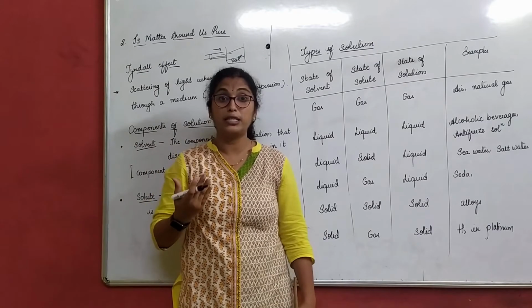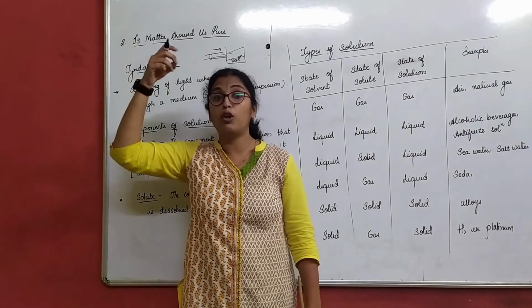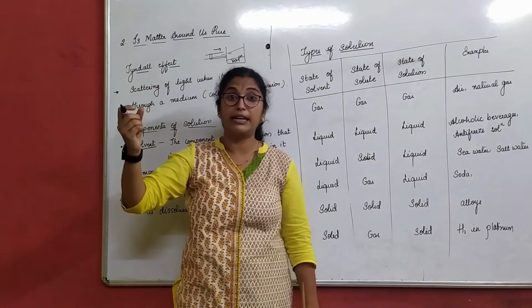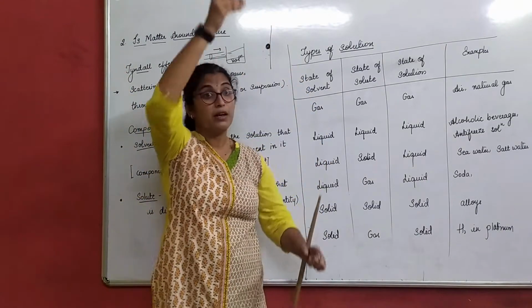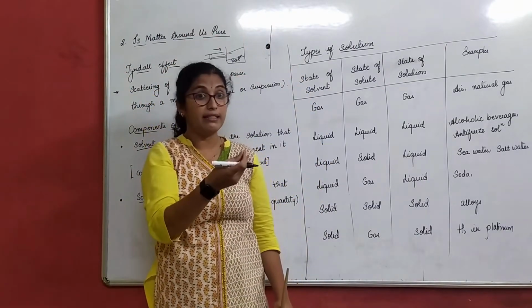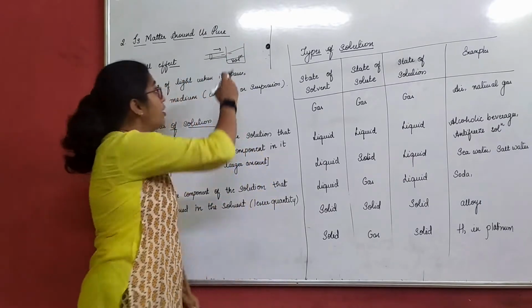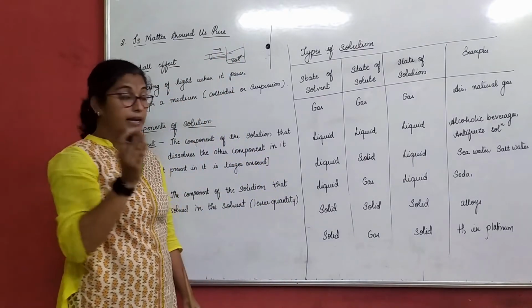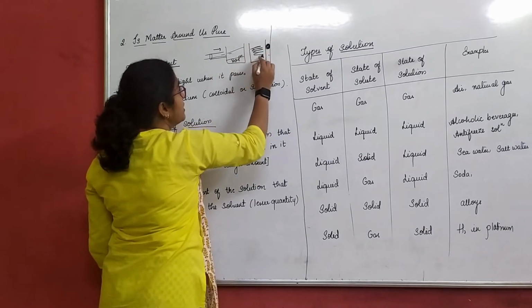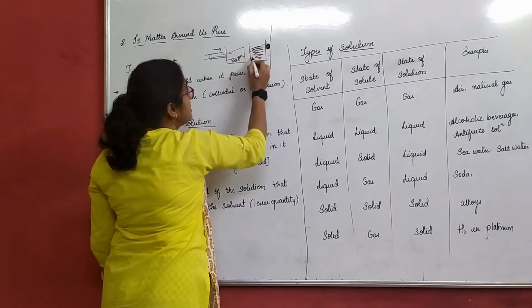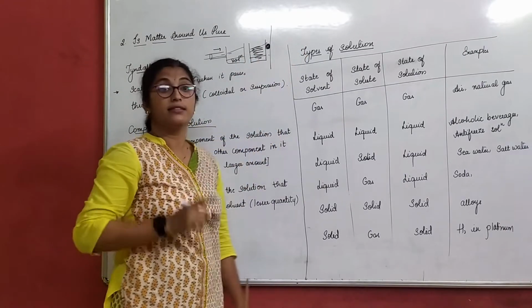As we explained, if you have a small hole near your window or door, sunlight passes, and you can see that light and air particles moving in it. That way we cannot see it in a solution. But if I place a colloidal solution here, I can see the beam of light in it, right?